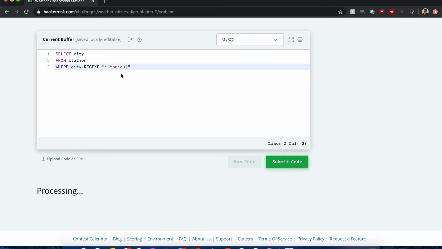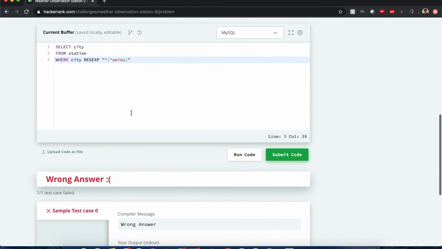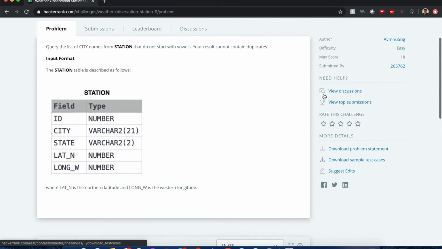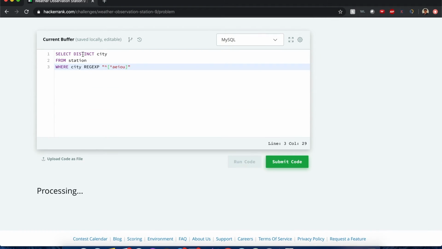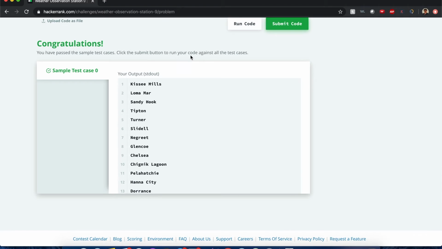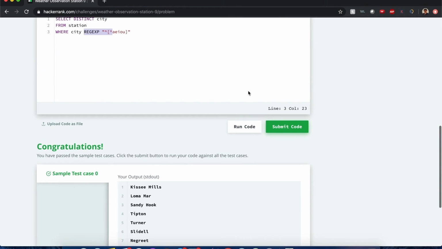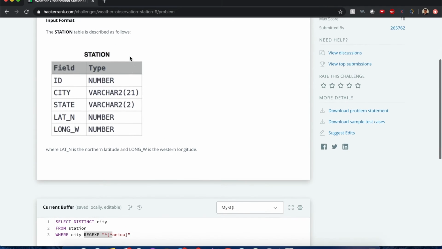Let's see if this works before I give an affirmative answer. Maybe it has to be a dot star. Let's see if that works. Oh, and they cannot contain duplicates. Maybe I don't really need this star dot star thing. Let's give this another shot. So I want no duplicates when I return city field names, and it has to have this pattern of starting with not a vowel. Okay, it still works.